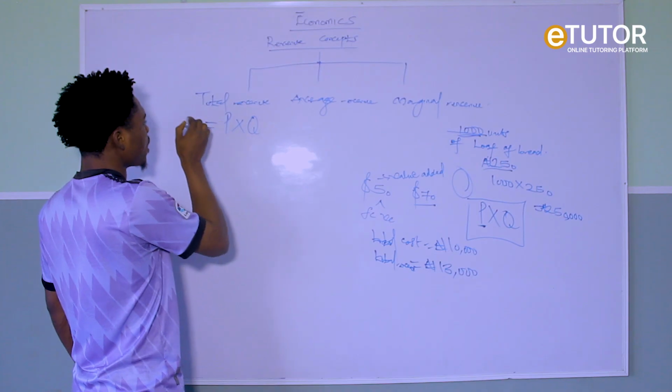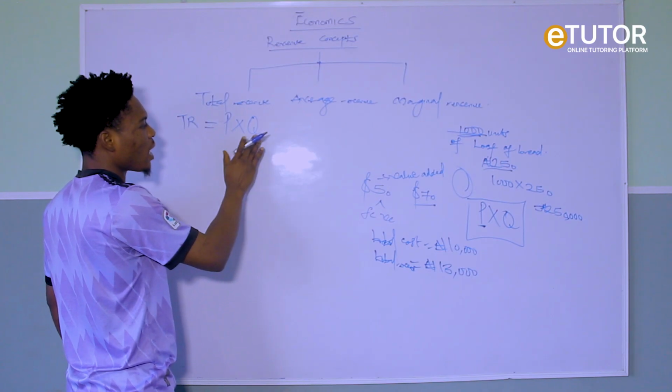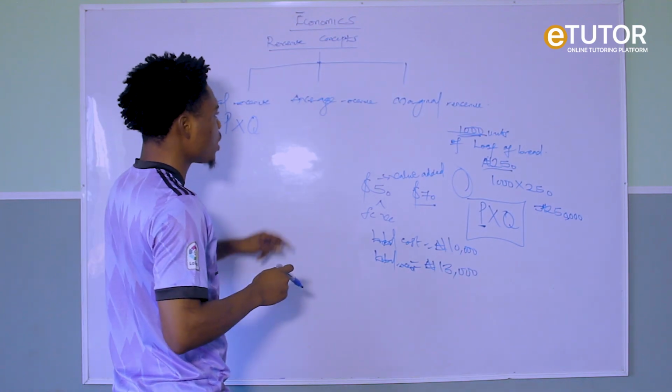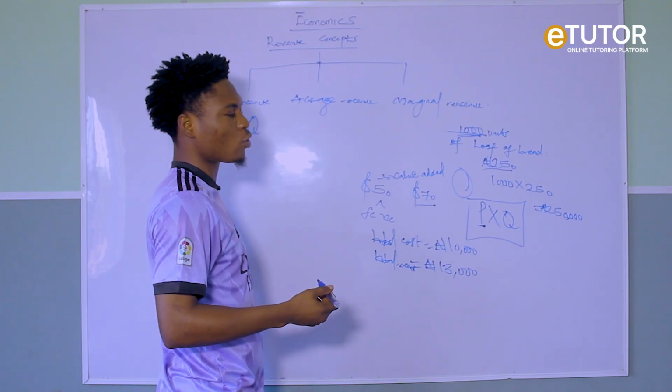So TR, which is our total revenue, is expressed as what? P multiplied by what? By Q. P multiplied by Q. Now let's look at the next one. The next one is our average revenue or our average income.